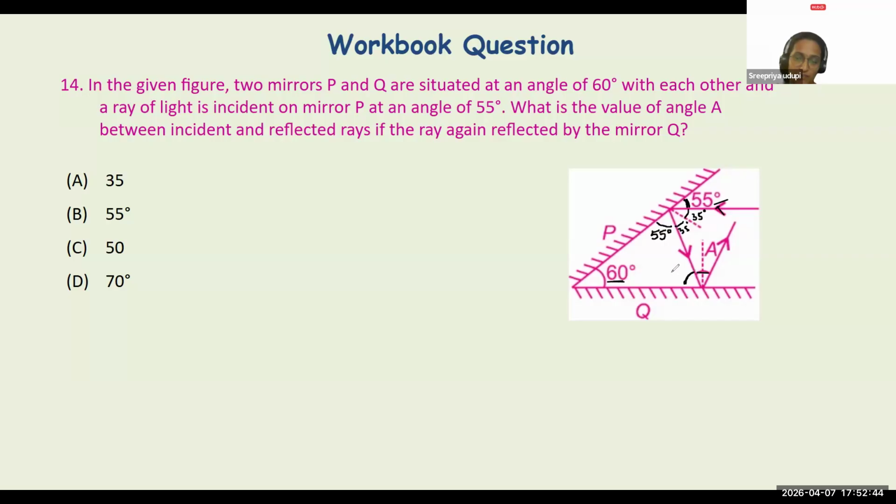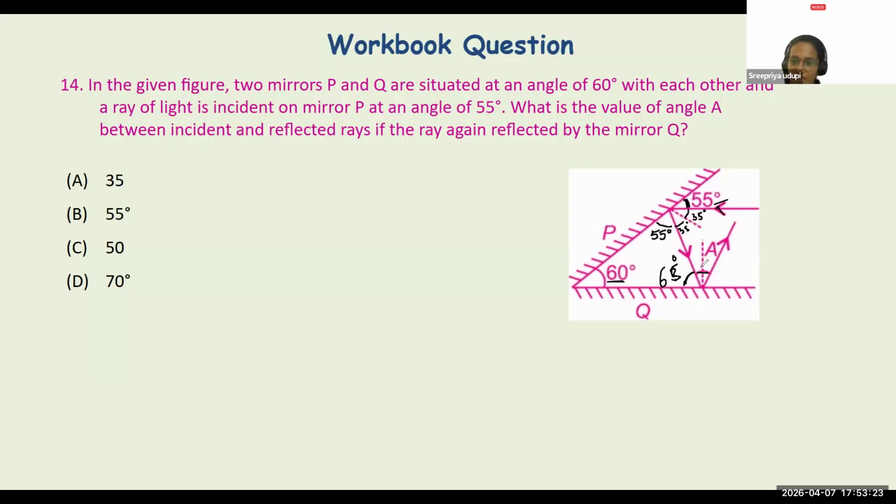What can you figure out? You can figure out this angle first. Once you get this angle, you can identify the angle of incidence as well. Yes, that's 65 degrees. How do you get 65 degrees? Because the total angle of a triangle is 180 degrees. So 180 minus 60 plus 55. If you subtract 60 and 55 from 180, you get the angle here as 65. So this angle is going to be 65.